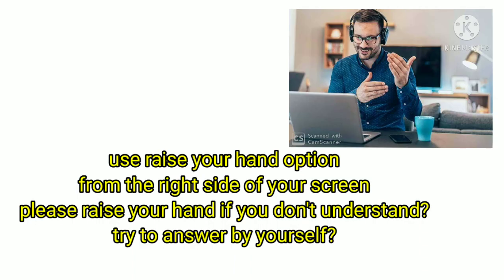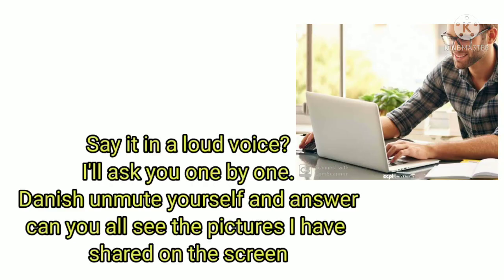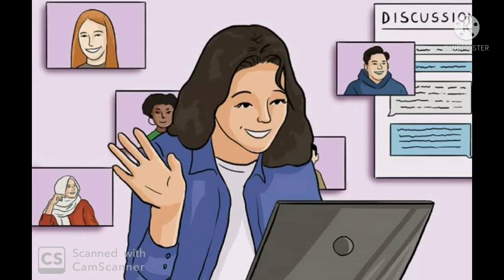Use the raise your hand option from the right side of your screen. Please raise your hand if you don't understand. Try to answer by yourself. Say it in a loud voice. I'll ask you one by one. Danish, unmute yourself and answer. Can you all see the pictures I have shared on the screen?